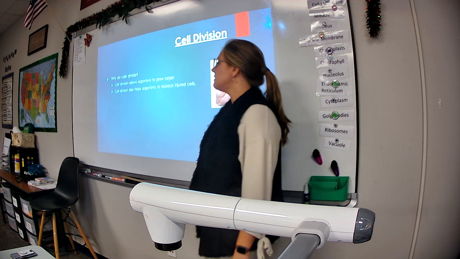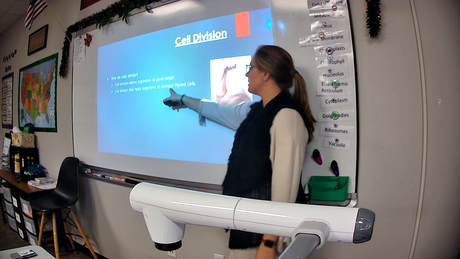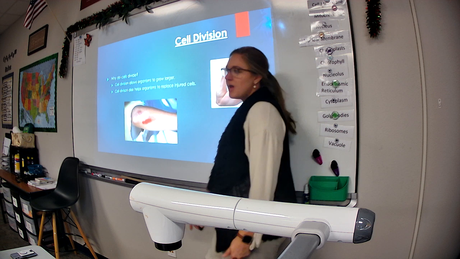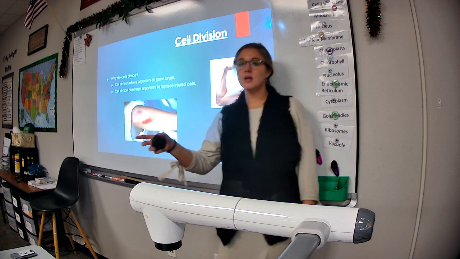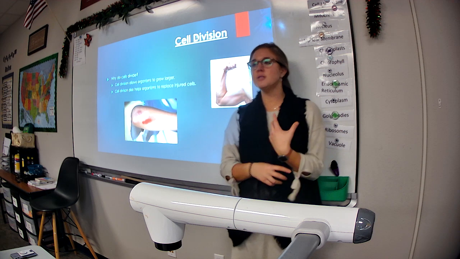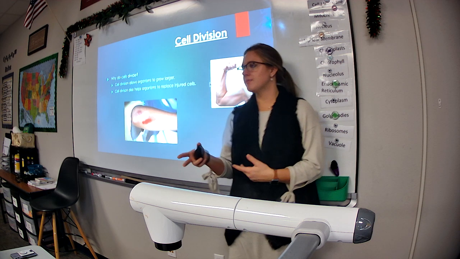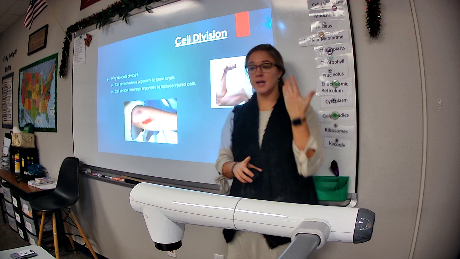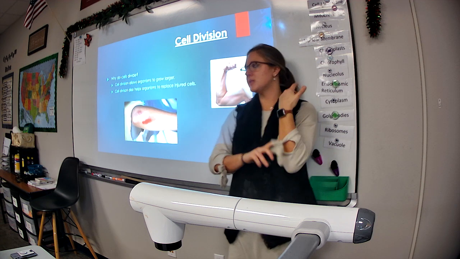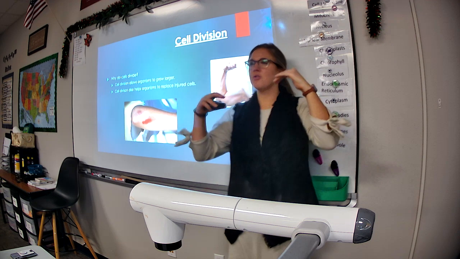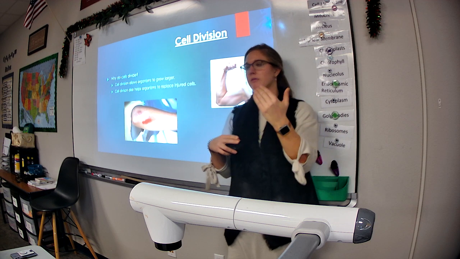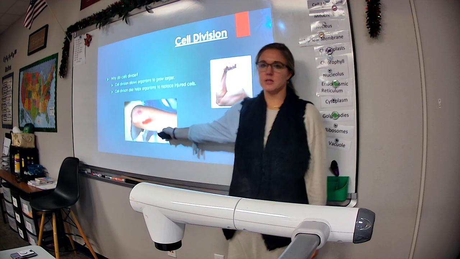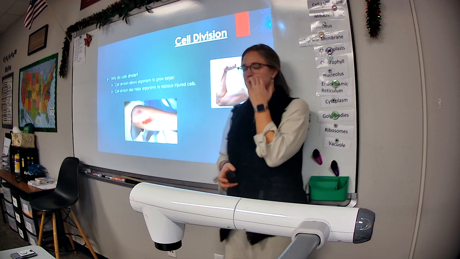The second reason that cells divide is also to help organisms replace injured cells. When you get a cut or an injury or you get hurt in some way, the reason why it does not stay like that forever is because your cells divide to form new cells to replace the ones that you hurt. Okay? Now, scarring happens when, number 1, the injury is really bad or really a deep cut, or if you had a scab that you picked off over and over and over again. Okay? It's just basically creating a bigger divot, and your body can't quite recover from that. Or maybe it will take a long time for it to recover. But no matter what, the cut will not stay there all the time. Eventually, your cells will create more of them to replace the ones that you hurt.